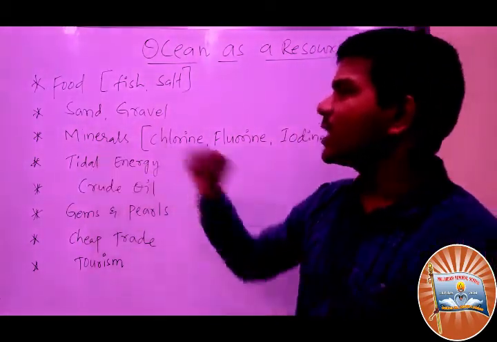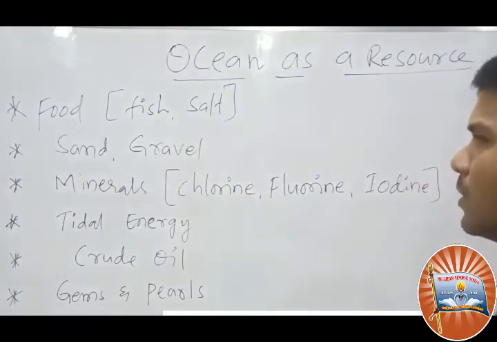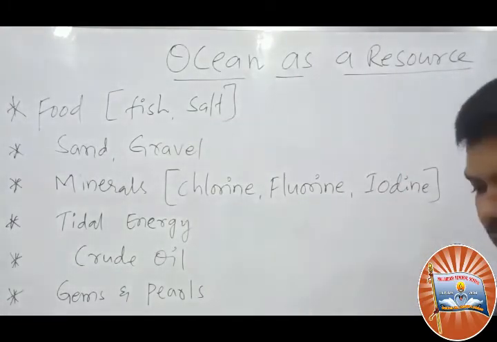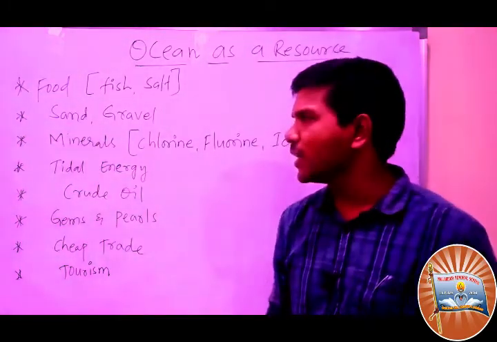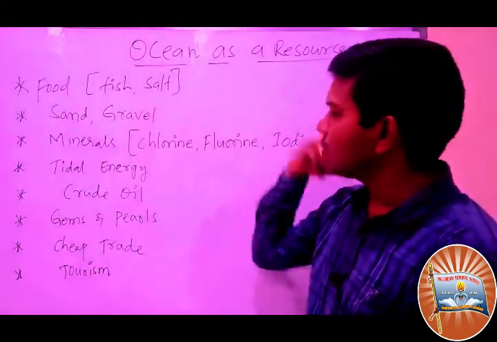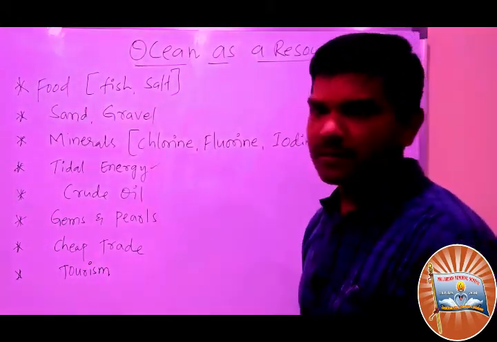Next, minerals. We also extract minerals from the ocean seabed, like chlorine, bromine, iodine, manganese. Then tidal energy. What is the meaning of tidal energy?